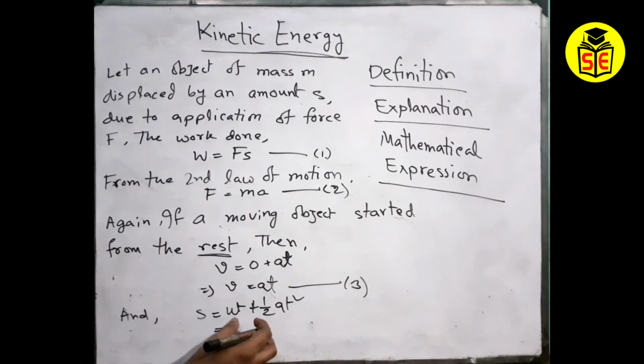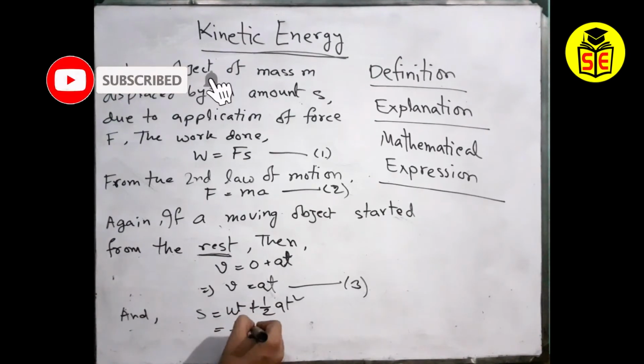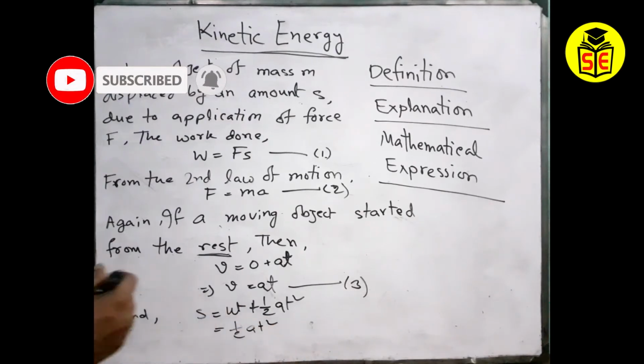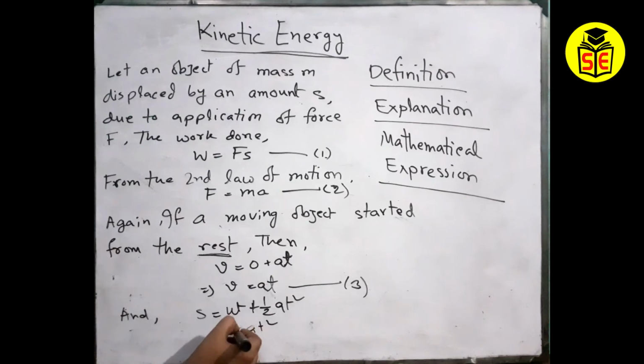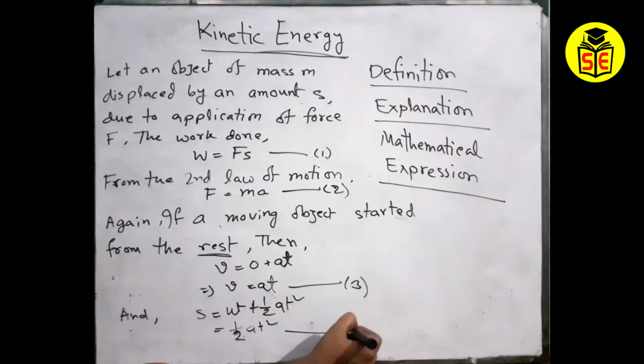Think about the ut, the whole product of ut equals 0. So we can just write half at square. We don't write the 0 there, because if I write 0 then I have to go through the next line and then write equals half at square. So maybe it can be equation number 4, right?